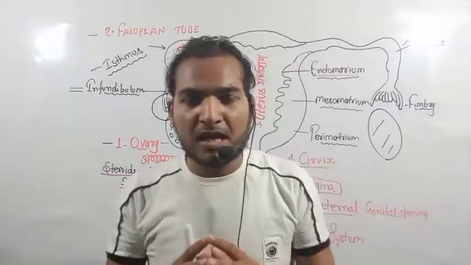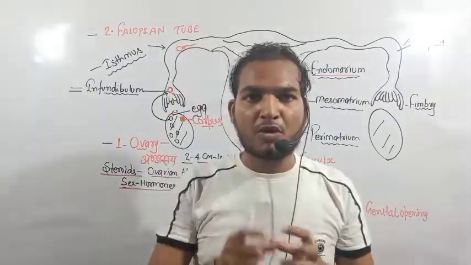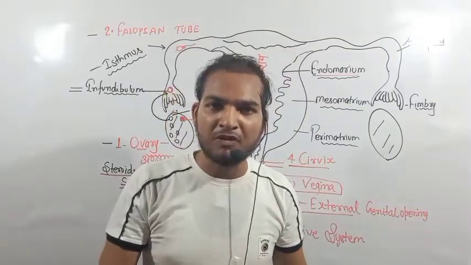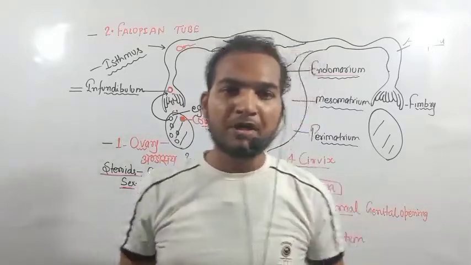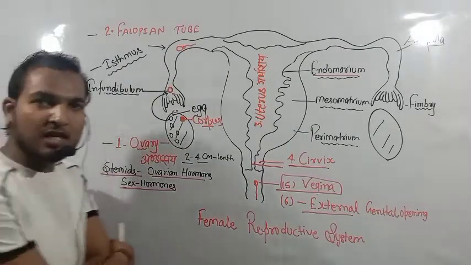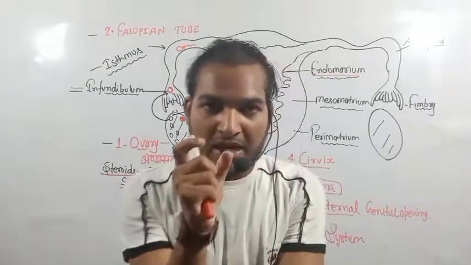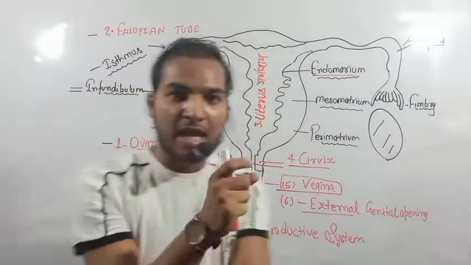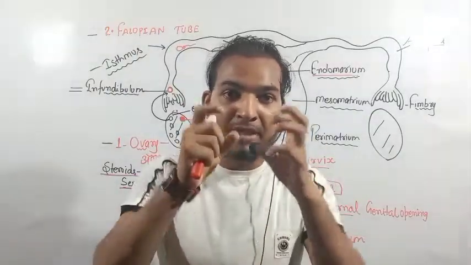The ovary has a large number of small cell-like particles called Graafian follicles. Graafian follicles are found in three stages. First is the primary follicle, second is the secondary follicle, and third is the mature Graafian follicle. The mature Graafian follicle present within the ovary has a mature egg.